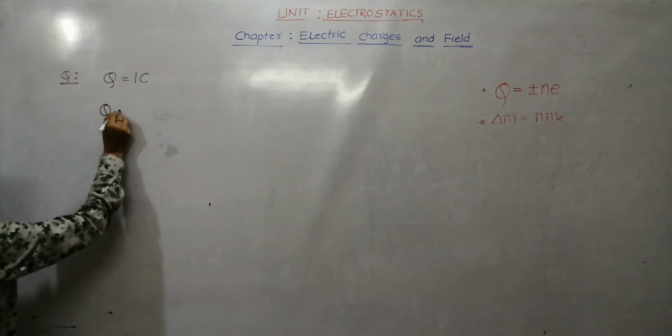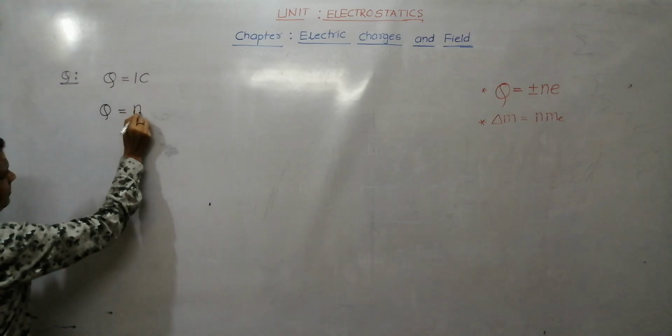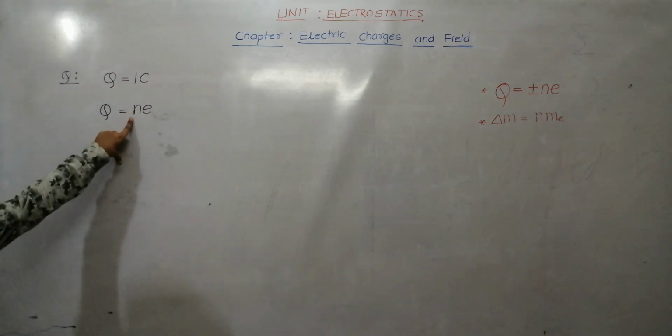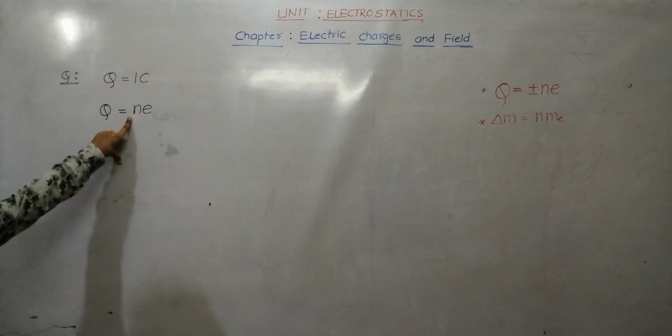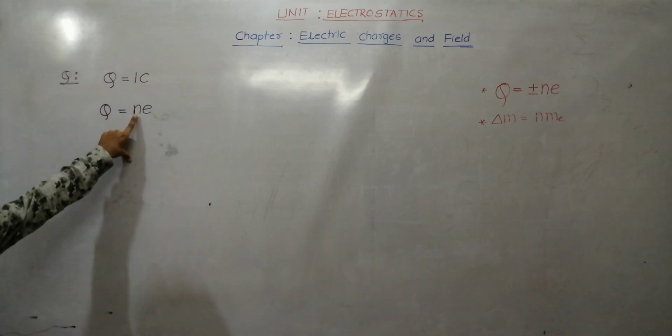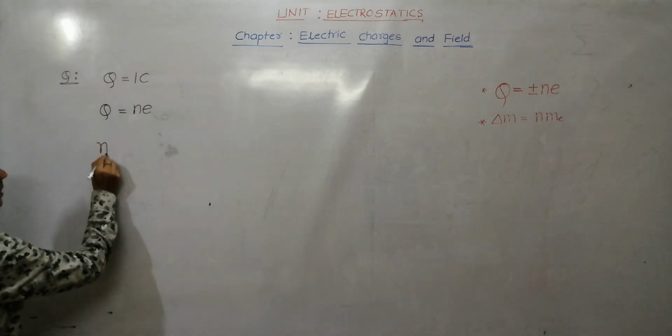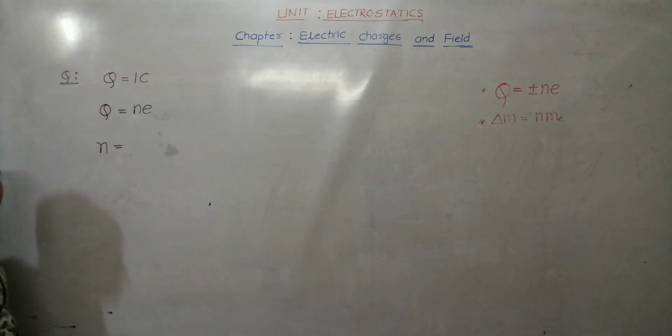So you know Q is equal to ne, because Q is given and n is asked. I forgot to say why I am choosing this formula. Because Q is given, and n is asking how many electrons, meaning the number of electrons. So that's why I have chosen the Q equal to ne formula.